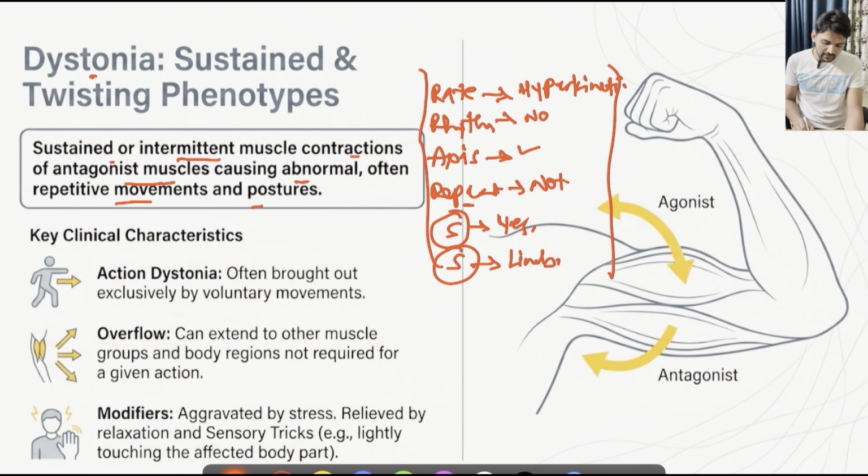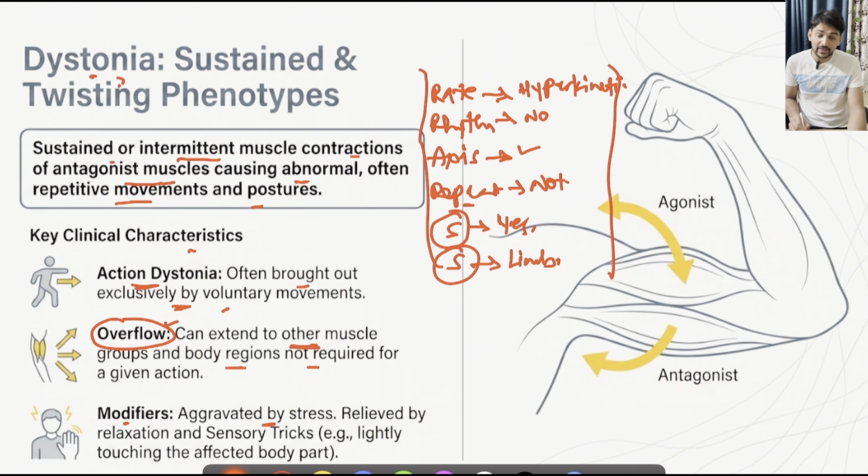Now, to see the clinical characteristics of dystonia, mainly these will be action dystonias. That is, they will be brought out exclusively by voluntary movements. When we ask the individual to do some movements, these dystonias will become prominent and there might be overflow. What does it mean? When we have instructed to do the movement of a particular part of the body, along with the development of dystonia in that segment, there might be involvement of the other parts which we have not instructed to do any movement. So this is called overflow. That is, it can extend to the other muscle groups and body regions which are not required for a given action.